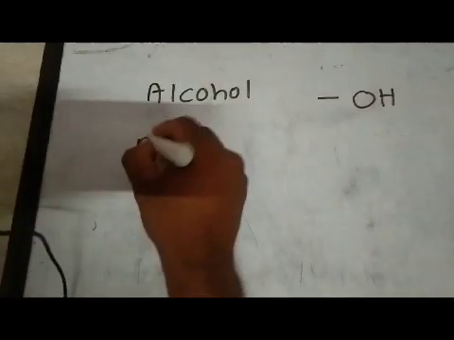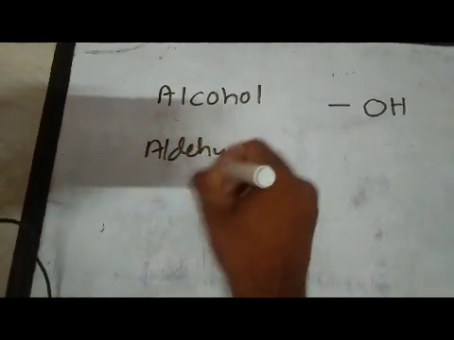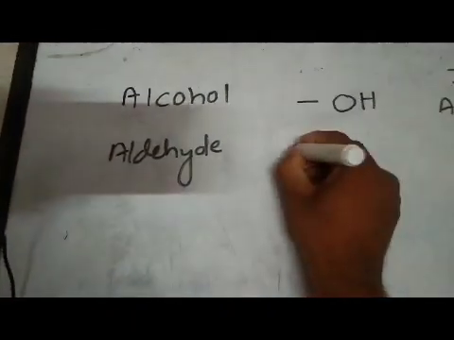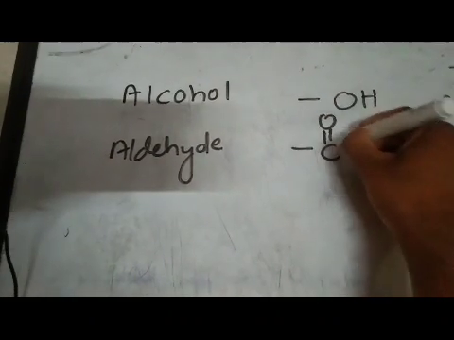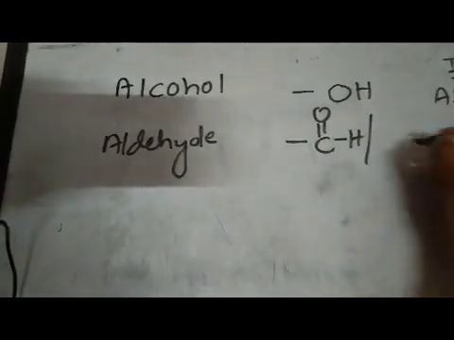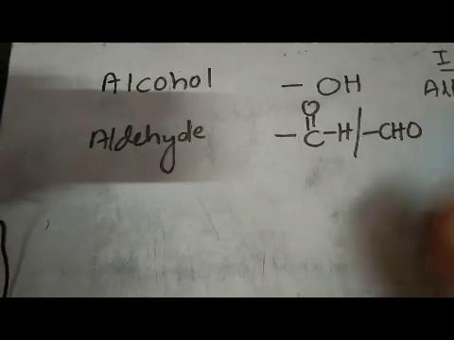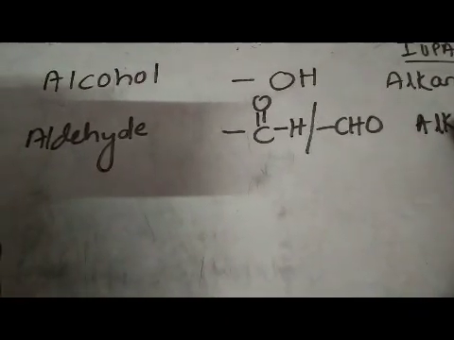If it is an aldehyde, then the functional group is bond C double bond O, bond H, or you can write bond CHO, and the IUPAC name is alkanal.